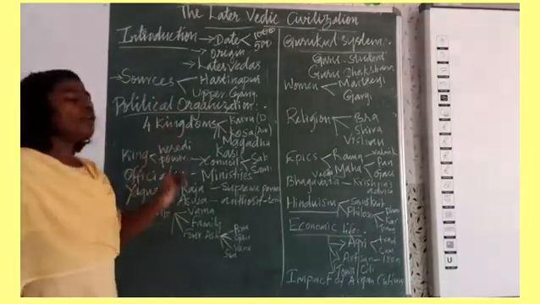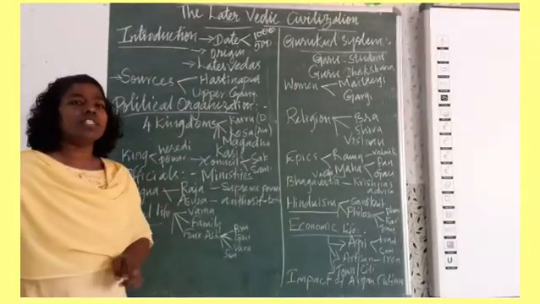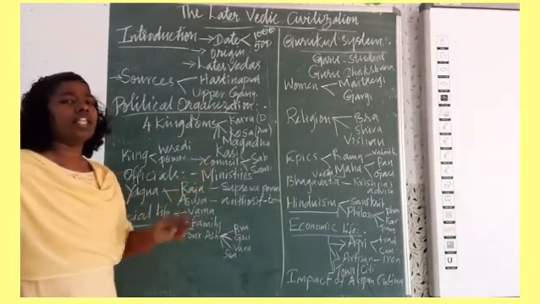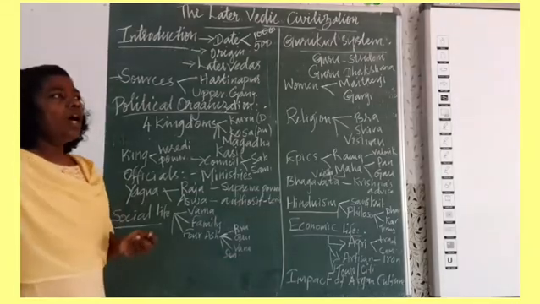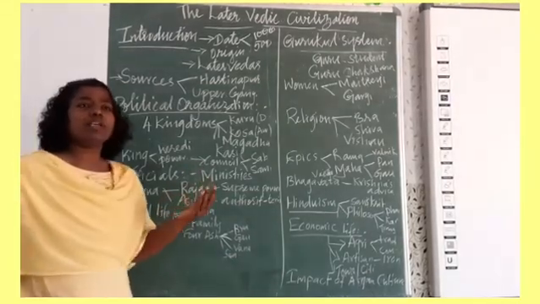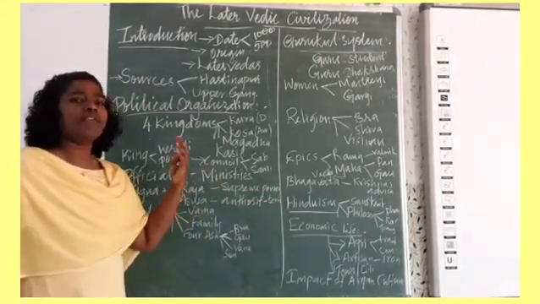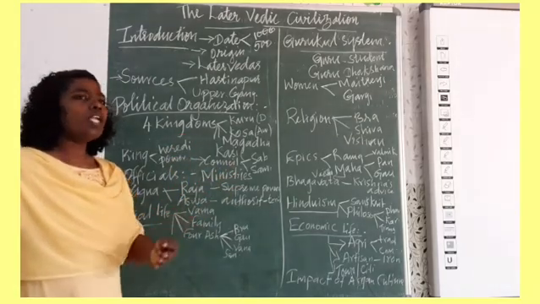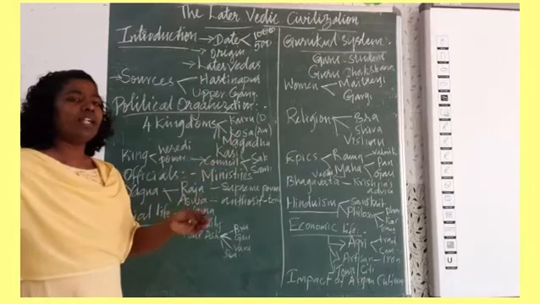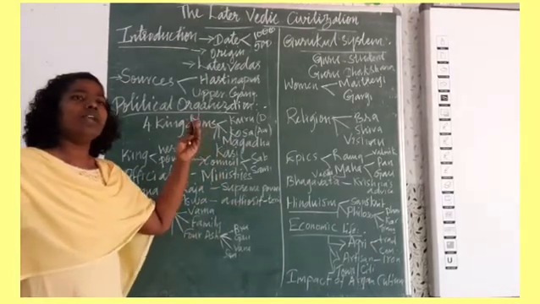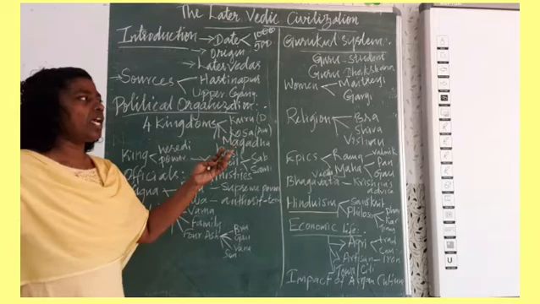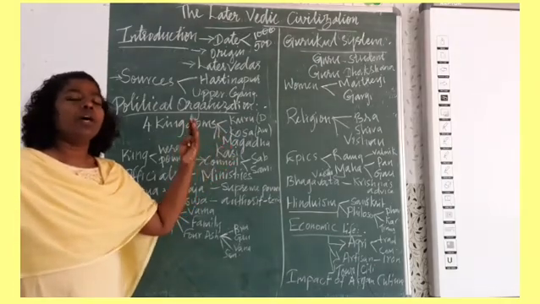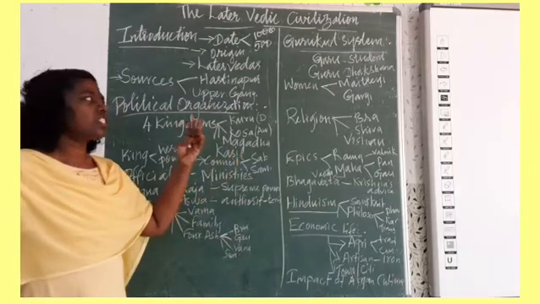Now we will talk about the political organization, how the political system prevailed during the later Vedic period. In the later Vedic political condition, there were different tribes, and each tribe had a chief. What happened during the later Vedic period is that the tribal way of living developed and different kingdoms formed. Each kingdom consisted of different tribes.